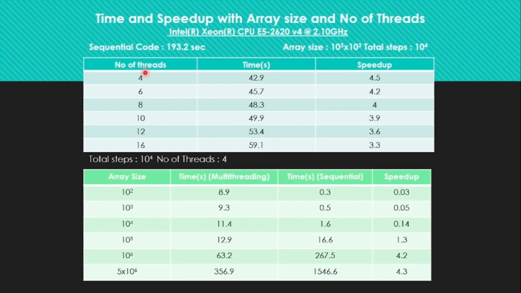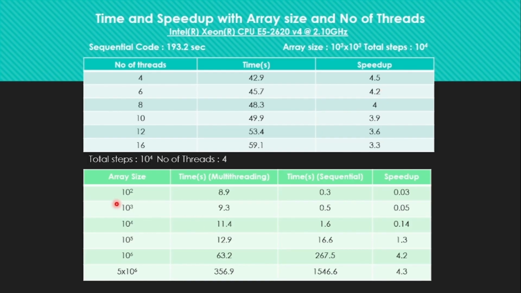So this is the speed up with the array size and number of threads. We can see that with the increase of threads the speed up is decreasing, and when the number of threads is 4, we are getting a speed up of around 4.5. When we take 6 it is not very low, but it is nearly 4.5, 4.2.